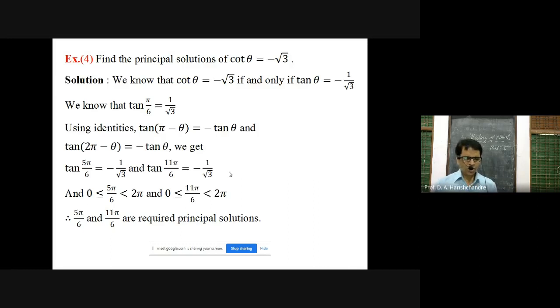In the first allied angle formula, replacing theta by pi by 6, we reach tan 5 pi by 6 is equal to minus 1 by root 3. And again in the second allied angle formula, replacing theta by pi by 6, we reach tan 11 pi by 6 is equal to minus 1 by root 3. So how many principal solutions did we get? 5 pi by 6 and 11 pi by 6.